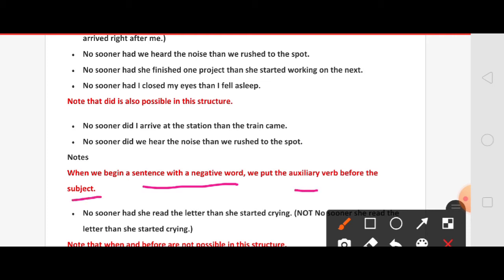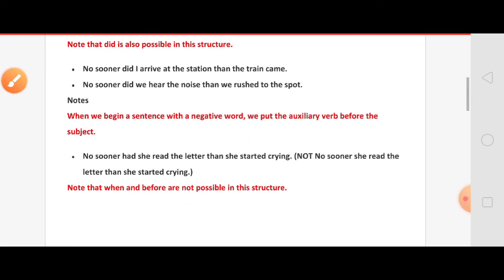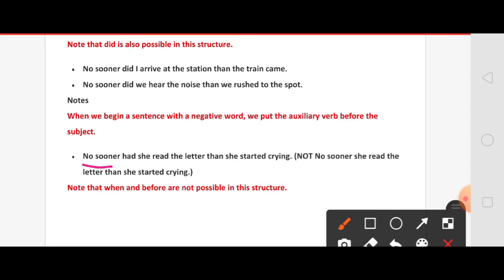Observe the sentence: here the negative word is no sooner, and the subject is she. If you are beginning the sentence with a negative word, before the subject there should be an auxiliary verb. Hope all of you understood.